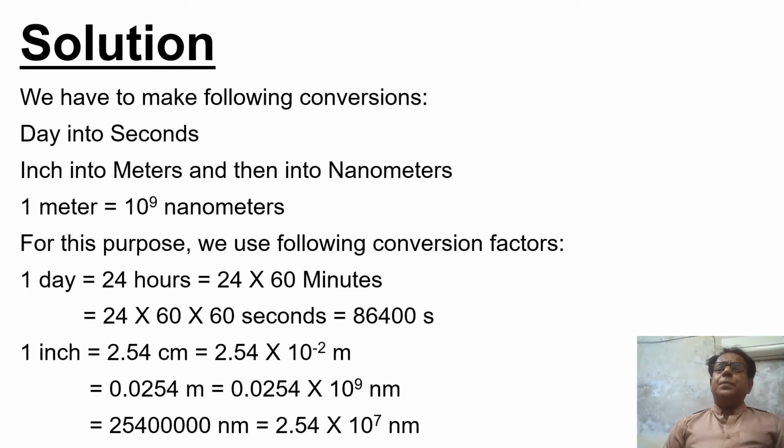We know that 1 meter is equal to 10 raised to the power 9 nanometers. We have discussed this enough in our previous modules. We know that 1 meter is equal to 10 raised to the power 6 micrometers.